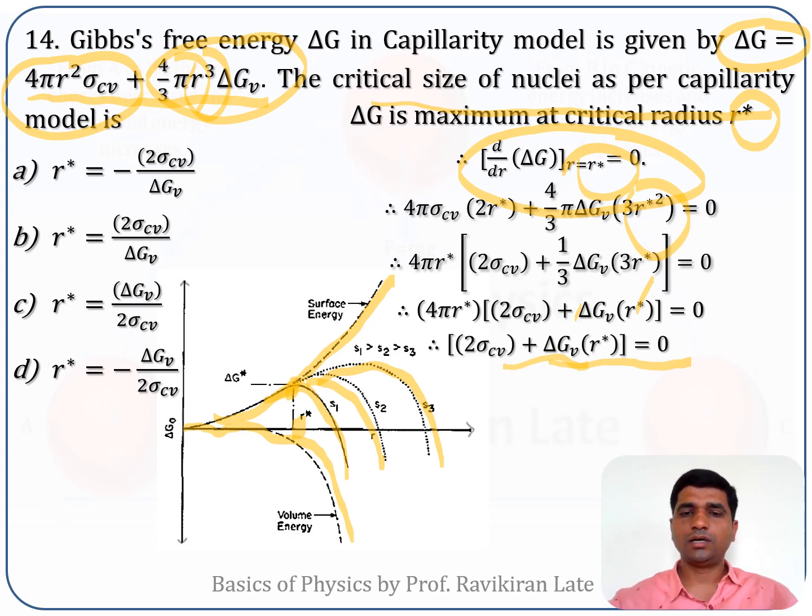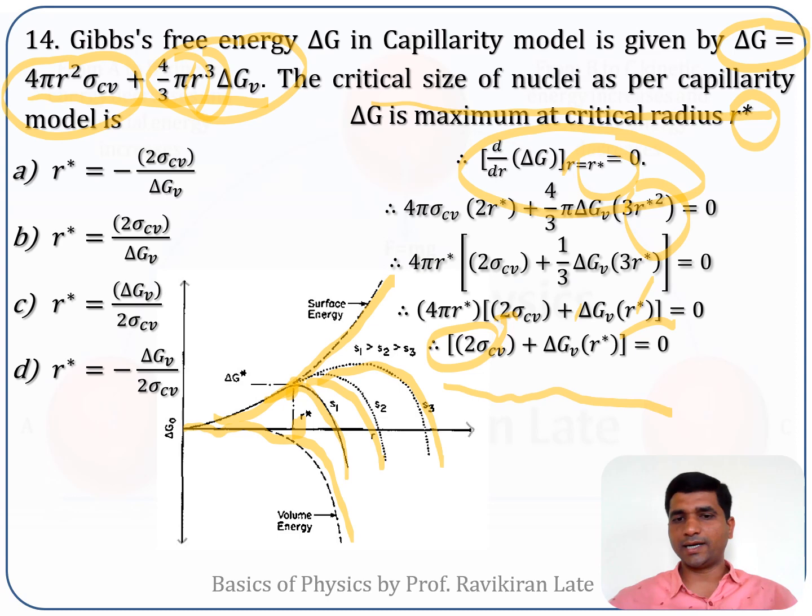Now it is a product of two terms, so either the first term can be 0 or the second term can be 0. But as R star is a critical radius, it cannot be 0, because you cannot have a nuclei with 0 radius. So it is the second term which has to be 0.